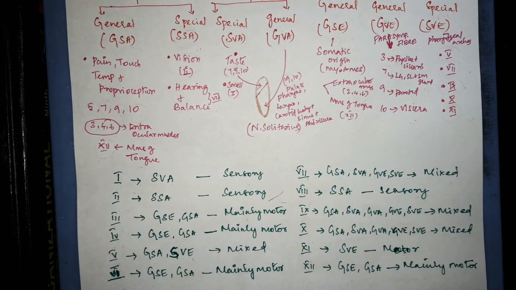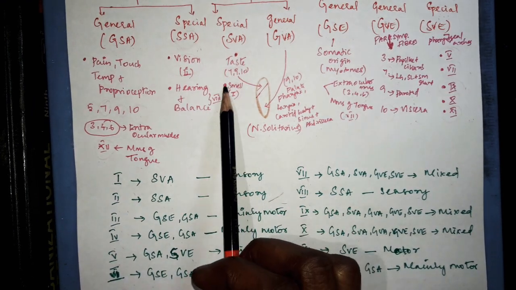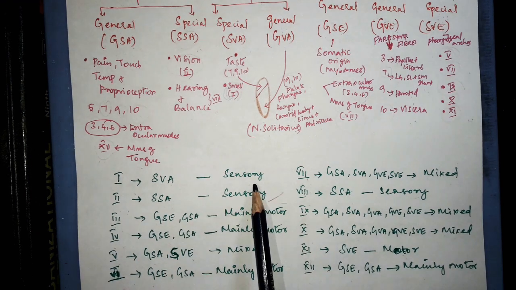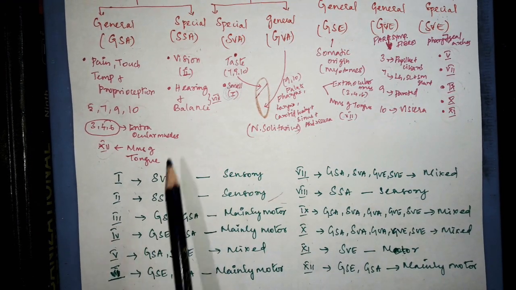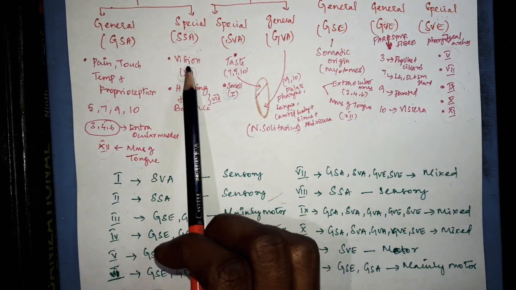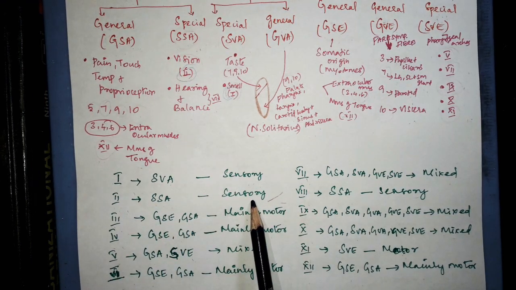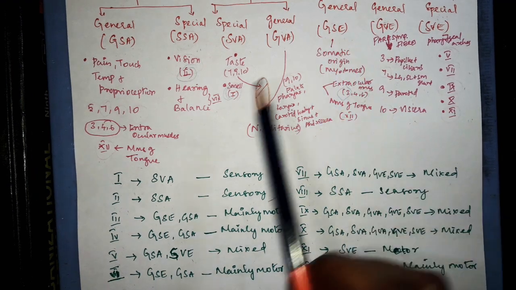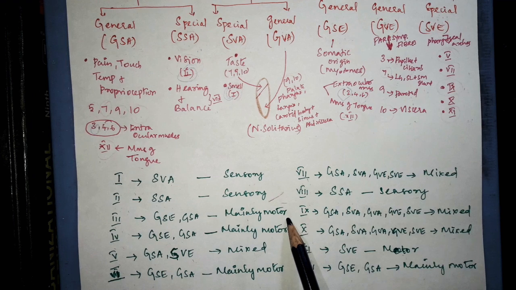That is, the first nerve, it has the special visceral afferent component, that is smell, and this nerve is purely sensory. And the second nerve has the special somatic afferent component, and this is again a sensory nerve. And the third has the components of general somatic efferent and general somatic afferent, and hence this nerve is mainly motor.